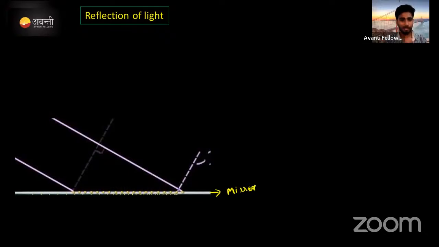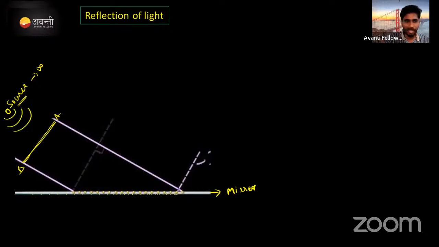Okay, this is the mirror. Any ray of light which is incident on the mirror will be reflected. Just imagine this is a wavefront which I am going to consider here. This is a wavefront, A, B. From this source it is coming. Actually, the source is at infinite distance. Just imagine that. How does it happen from infinite distance?